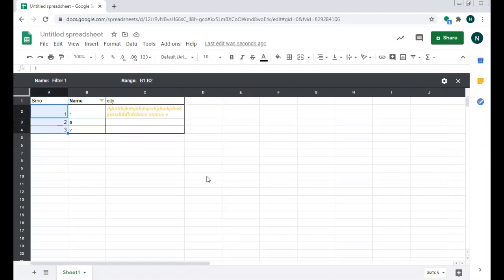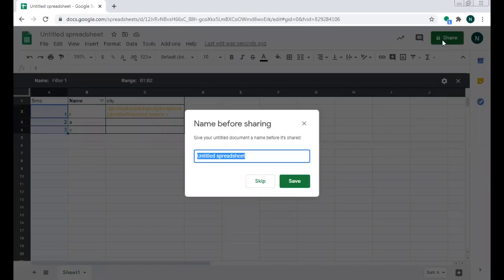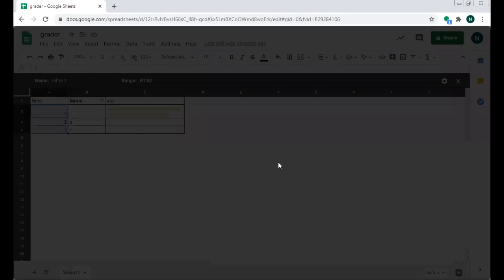But for working simultaneously by different people, you need to share this sheet with everybody who wants to operate it. So from here, if I am changing the name of the sheet, click on save and just invite those by whom you want to make changes in that particular sheet.